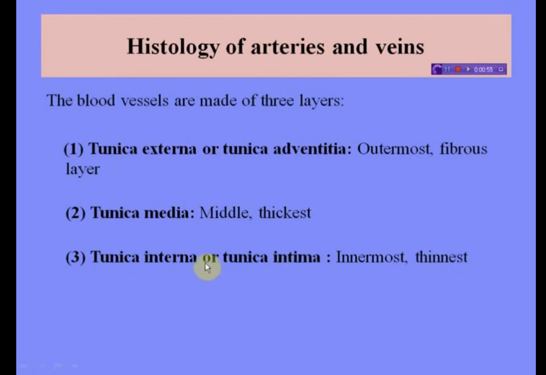Next is tunica interna or tunica intima. Tunica interna is similar to that of an artery but with fewer folds, a less developed internal elastic membrane and less elongated endothelial cells. Semilunar valves are made of folds of endothelium with some enclosed connective tissue. So these are the three layers of blood vessels. These three layers are the same in arteries and in veins.